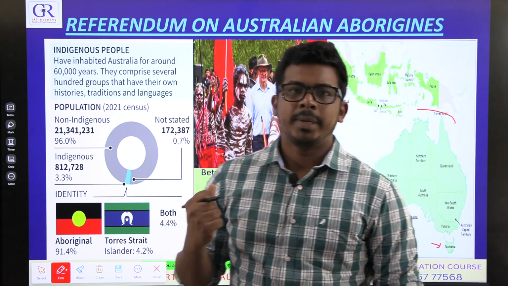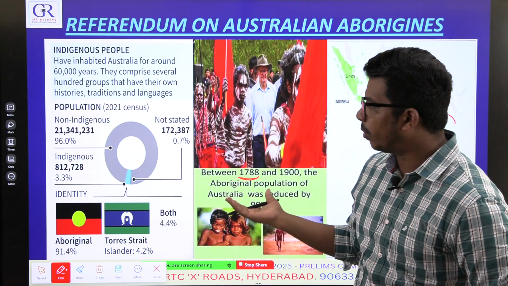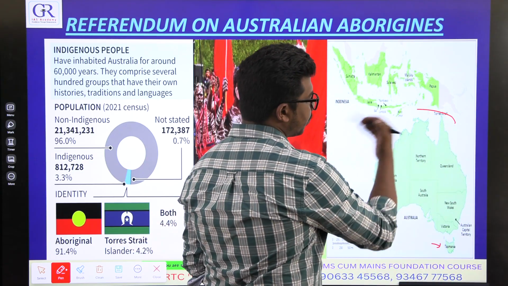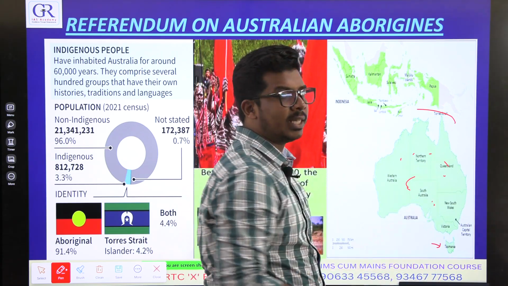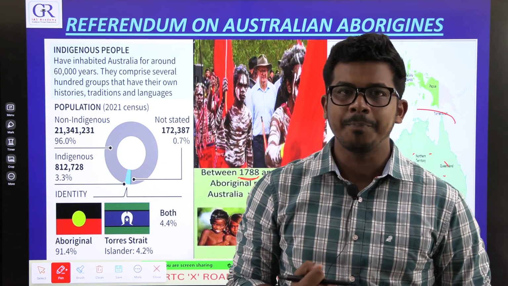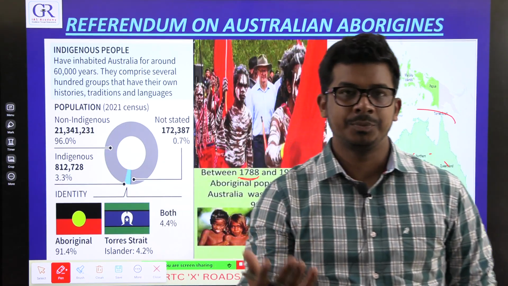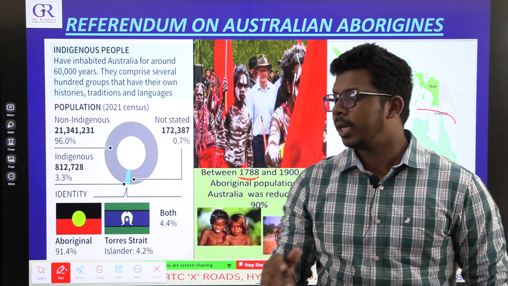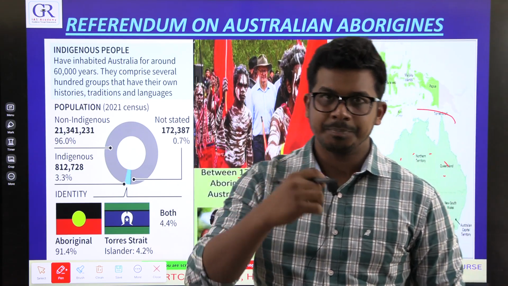So when the British visited Australia in 1788, they did not have to conquer anyone. Australia was not being ruled by any king. Here and there were some tribes randomly distributed, so it was a very scarcely populated country. From 1788, the British started settling. No need to conquer, you can directly settle. There is a lot of space. You only have to deal with the tribes here and there.